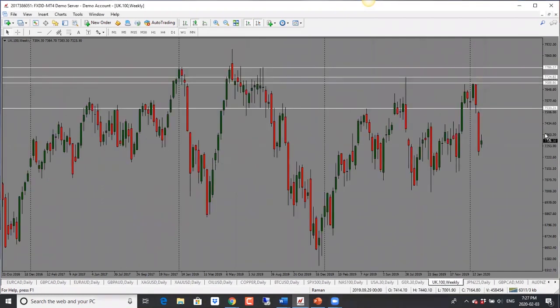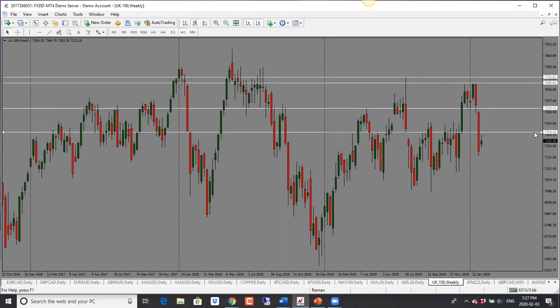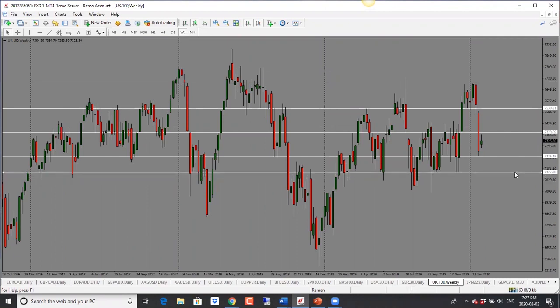And let's take a look at FTSE here. FTSE is also looking bearish. I will look for a pullback towards the 73.80 level, and if it stays below that, I'm looking for a further drop. 72.20 will be the first target, and then below that, we're looking at 71.20. So bearish bias for FTSE.